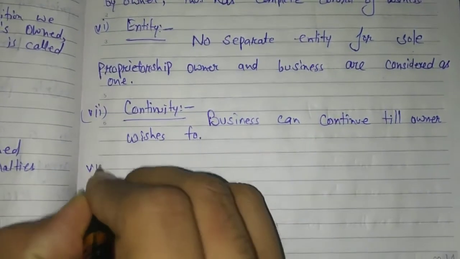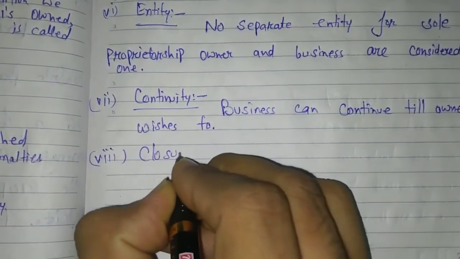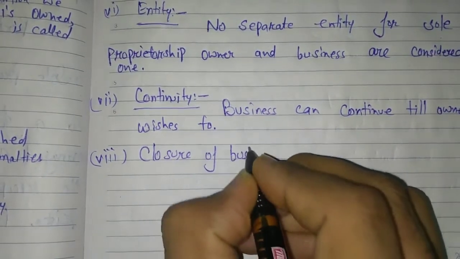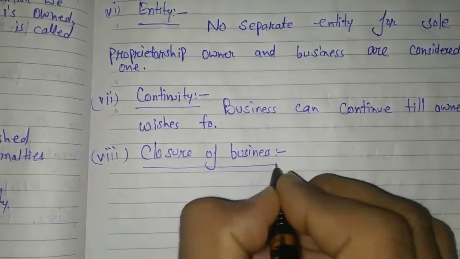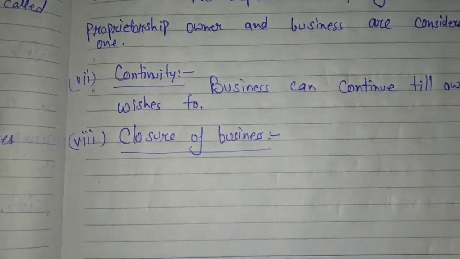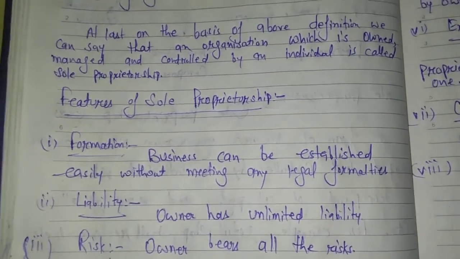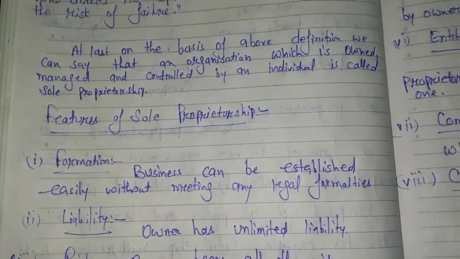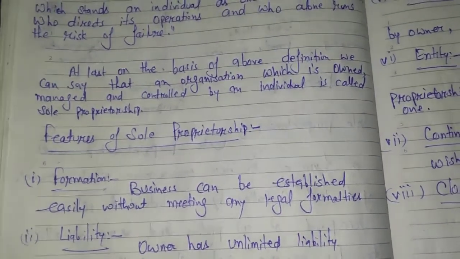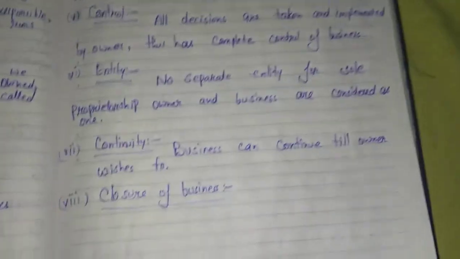Next, eighth feature, closure of business. Business can be closed by the owner without any legal formalities. The first feature I told you was formation. It means at the time of establishment of the business, no legal formalities are required, except in exceptional cases. The same thing remains here. At the time of closing of the business, no legal formalities are required either.